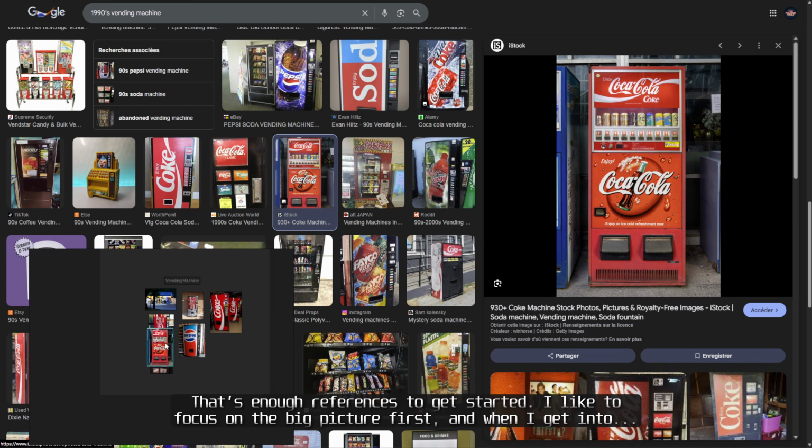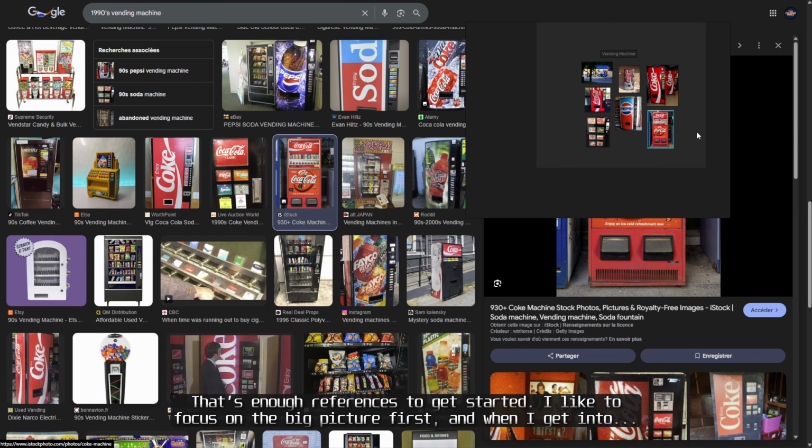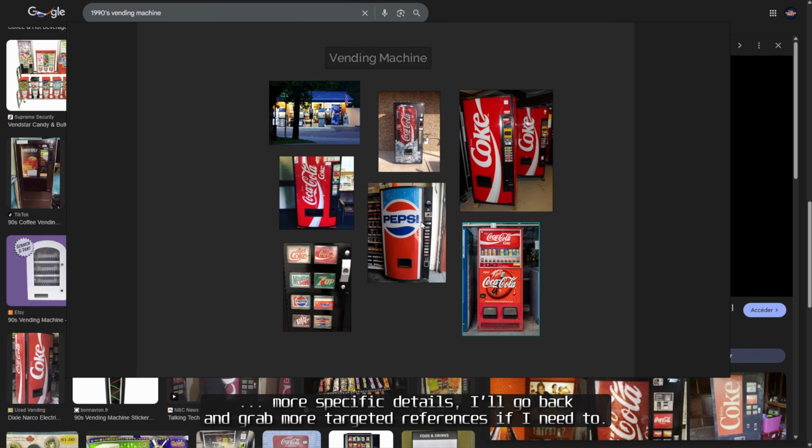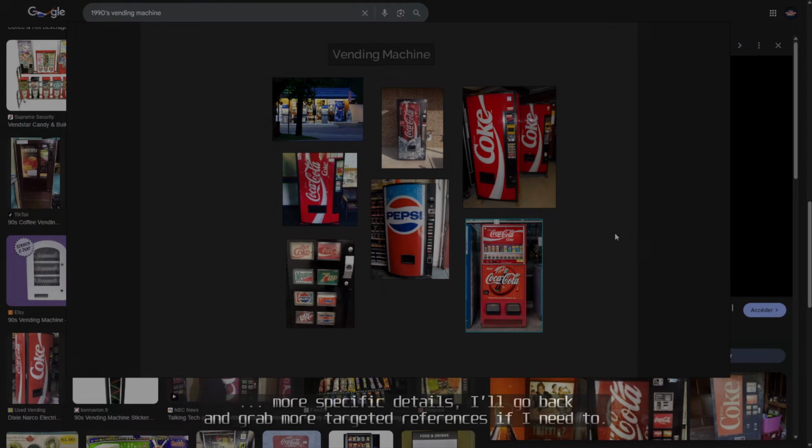That's enough references to get started. I like to focus on the big picture first, and when I get into more specific details, I'll go back and grab more targeted references if I need to.